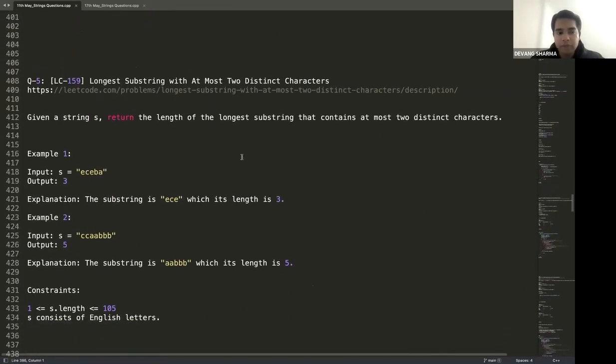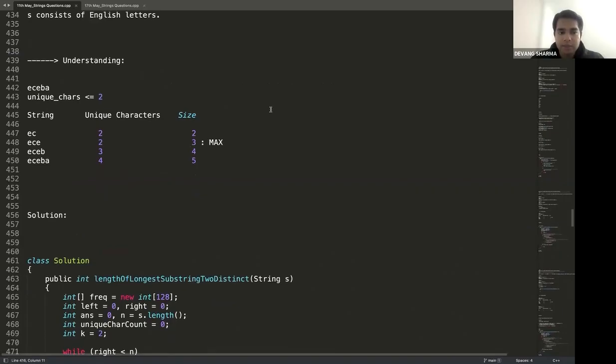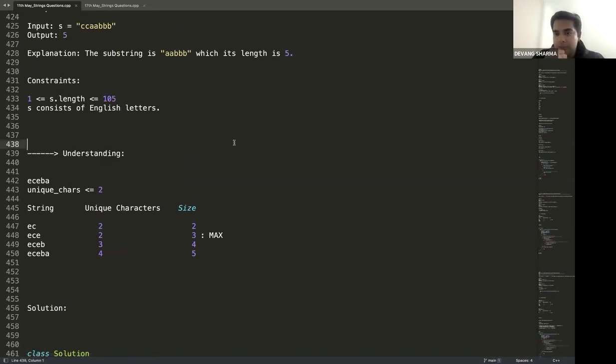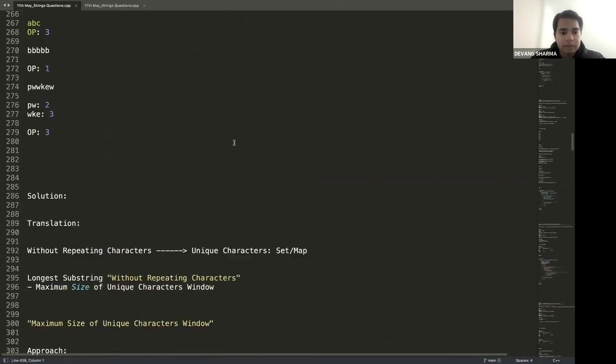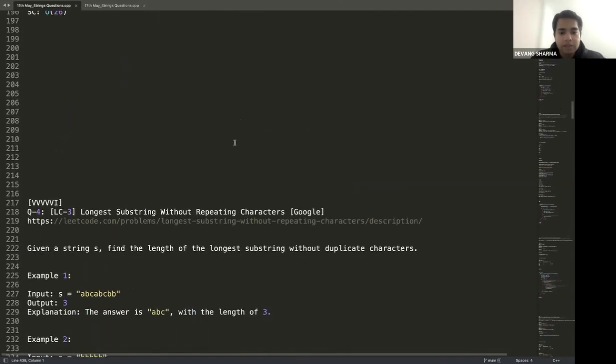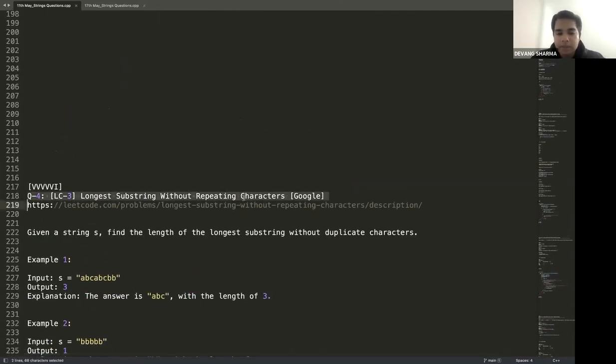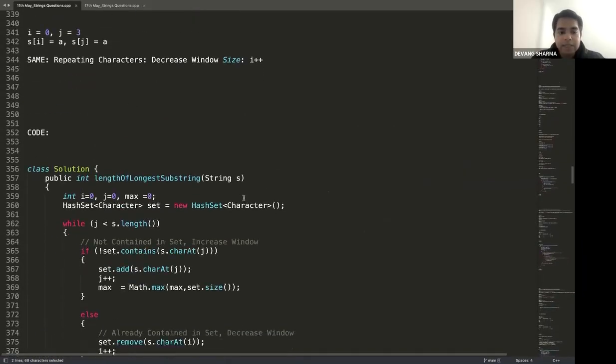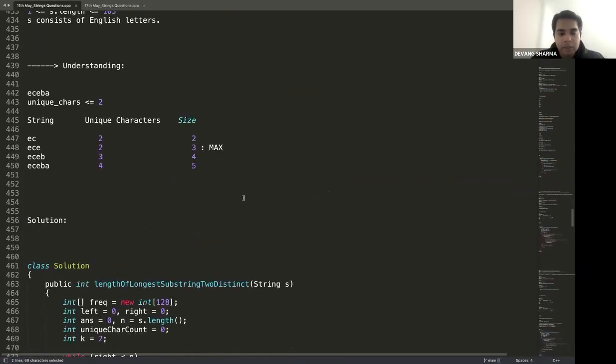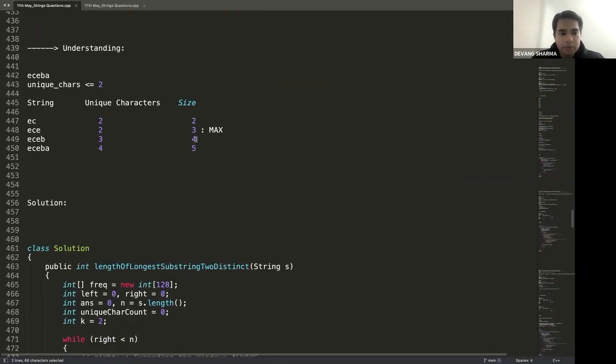Then we move on to the variation, which is question number 5, LeetCode 159. The variation talked about longest substring with at most two distinct characters. Now, when you say at most two distinct characters, the previous question was at most zero distinct characters, right? So when you say longest substring without repeating characters, basically it is k unique characters. And in this case, I have two distinct characters. So if I put k equal to 0, it will become the previous question.